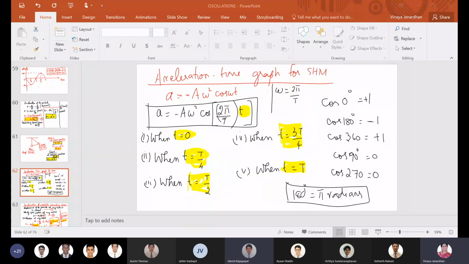Fine. Harish, I'll add 1 mark for you in PT3. Fadil, what will be the answer for the next one? Ma'am, is it 0? Because cos 90 is 0. Okay, Fadil will get plus 1.